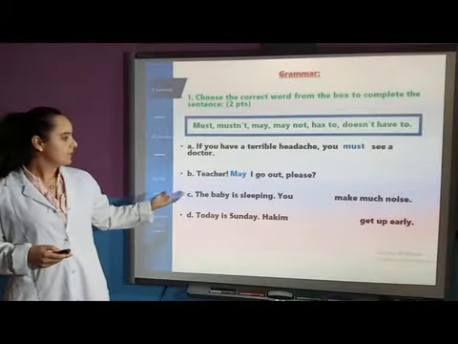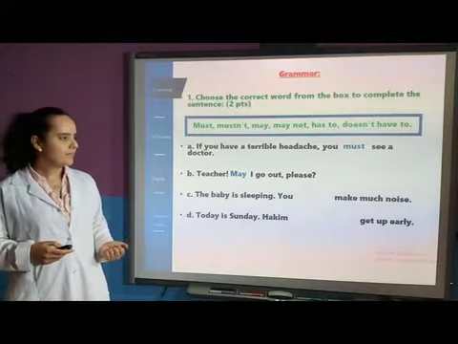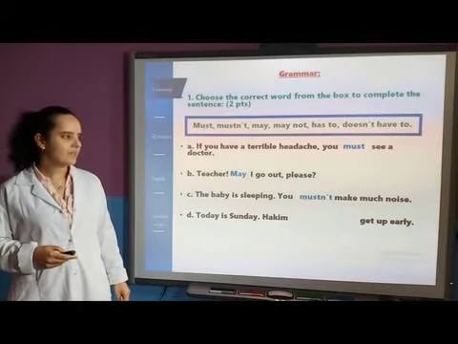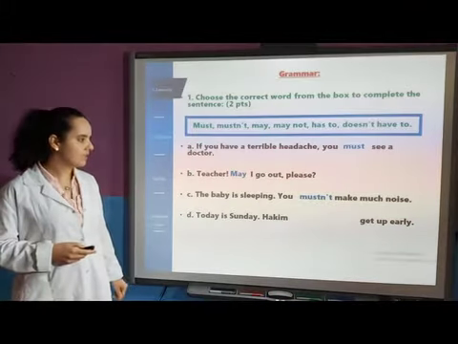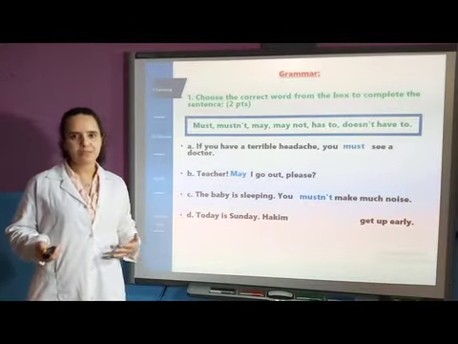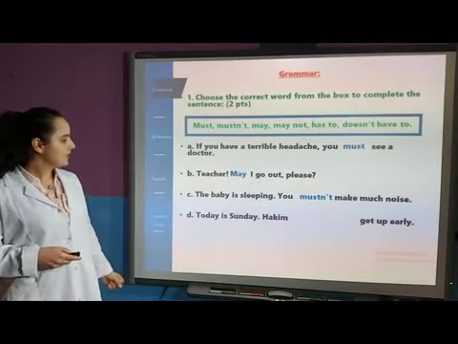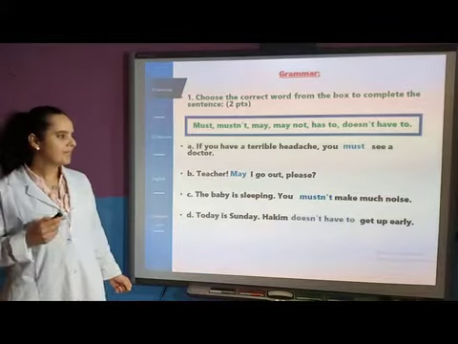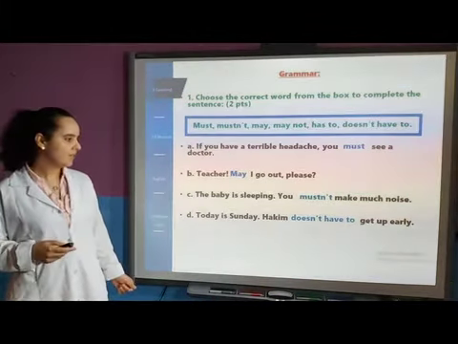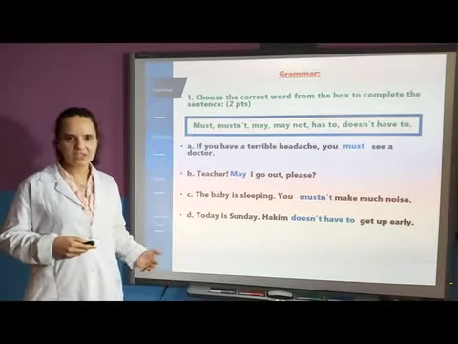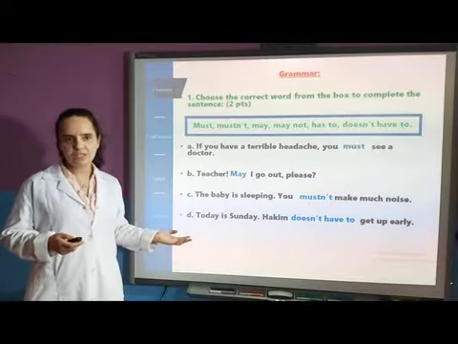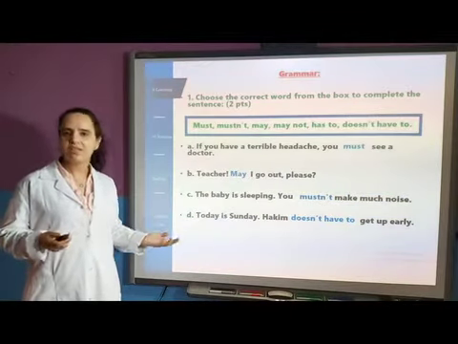C, see, the baby is sleeping. You make much noise. The right answer is you mustn't make much noise. So here we have prohibition. You must not make a noise, because if you make noise, you're going to wake up the baby. D, today is Sunday. Hakim doesn't have to get up early. So here we have lack of necessity. It's not necessary for Hakim to get up early because it's Sunday. He's not working, he doesn't have school. It's okay if he gets up late.